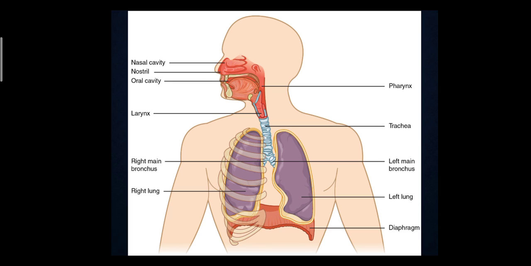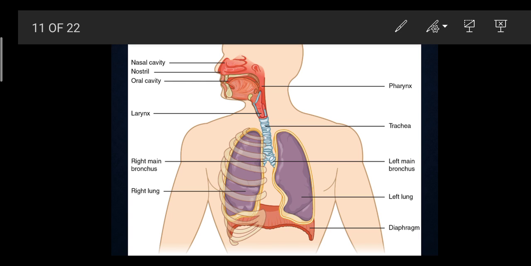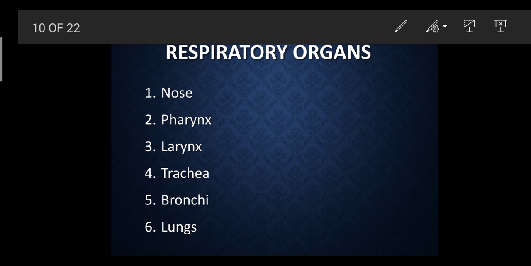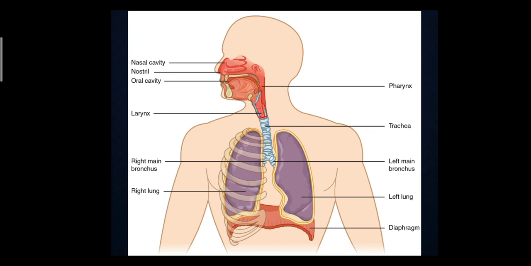Now this is a basic structure we should understand. This is the nasal cavity, the nostril.